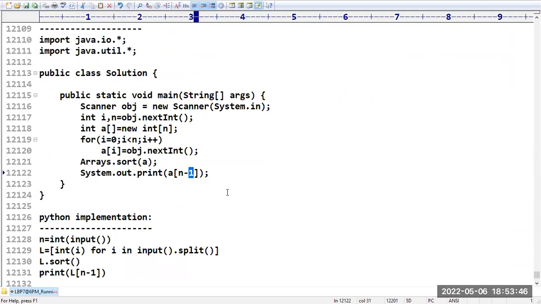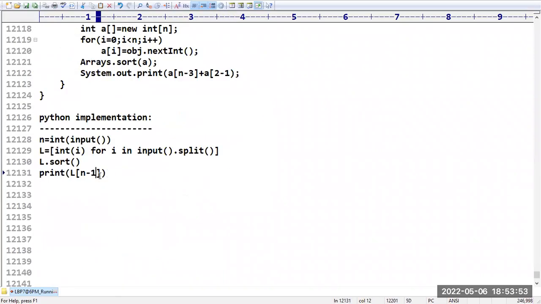So a of n minus 3 plus a of 2 minus 1. Here also L of n minus 3 plus L of 2 minus 1. So you try to implement it by yourself. So clear up to this, please confirm.